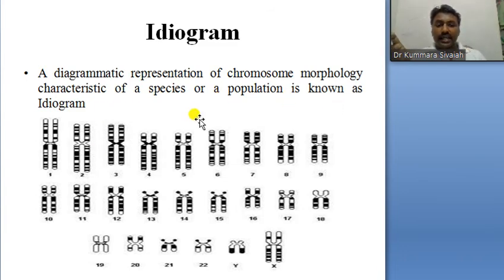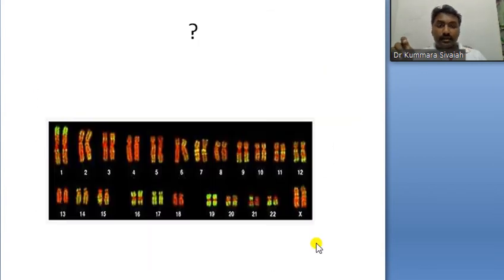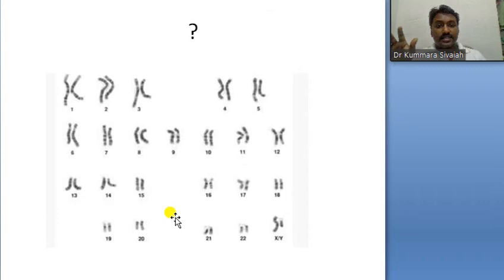We can represent it like this: this is one chromosome, this is another chromosome, and so on.